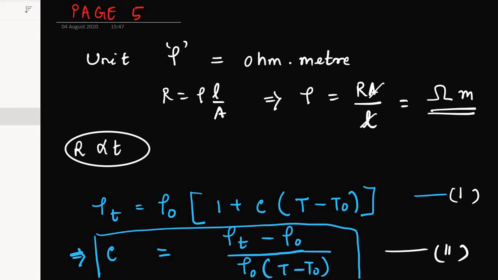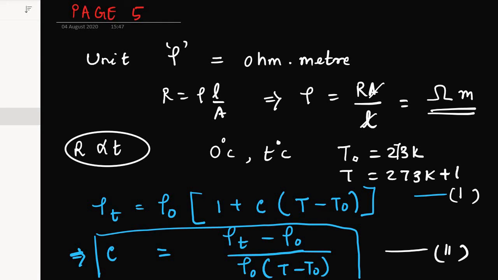Now we can say if these two terms in the denominator are equal to 1, then C can be written as rho T minus rho 0. Again, I am reminding you that small t is written here, so it is at degrees Celsius, 0 degree Celsius and t degree Celsius, but T0 equals 273 Kelvin and T will be 273 Kelvin plus the temperature you are adding.